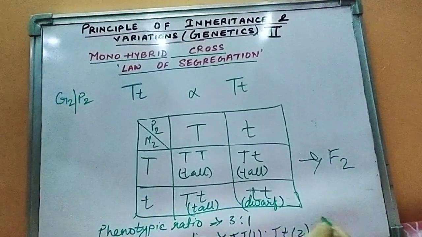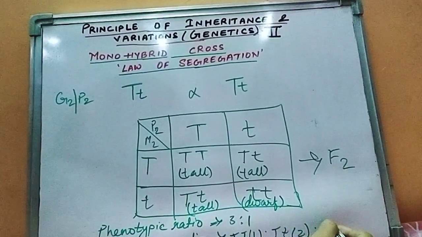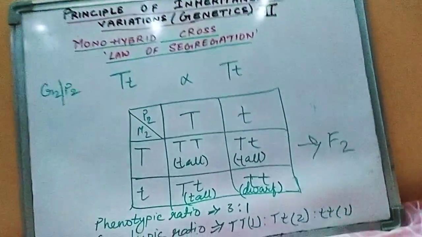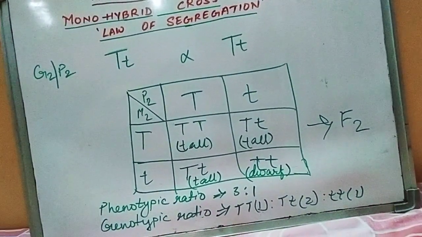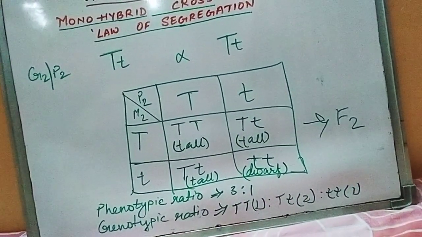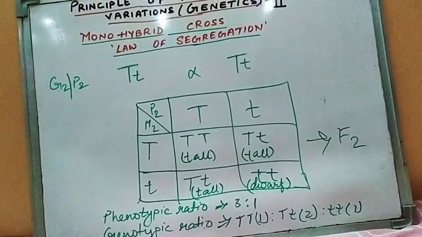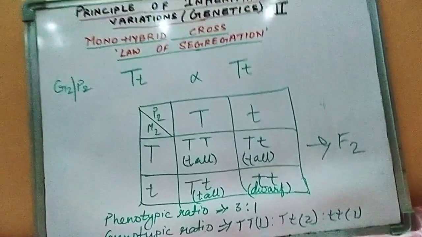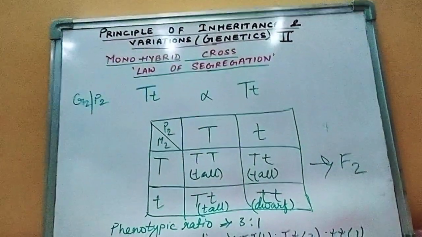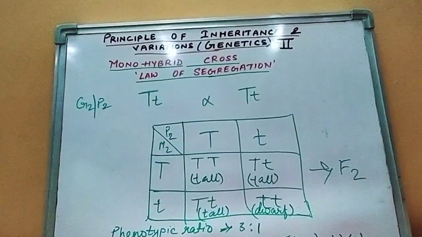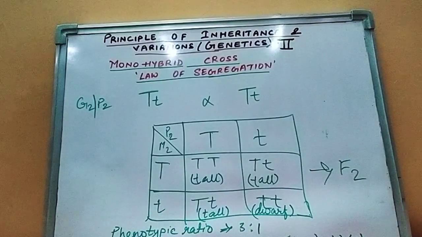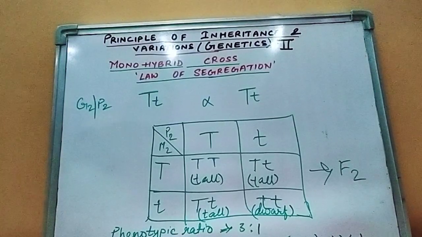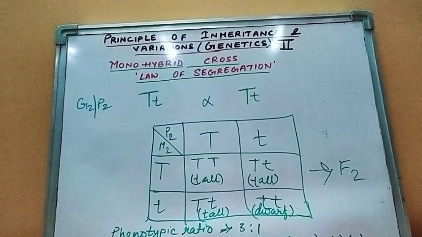How many were small t, small t? It was 1. Please see the lower part of the board: capital TT, capital T small t and small t small t. So the ratio comes to 1:2:1. This was the genotypic ratio in the F2 generation, whereas the phenotypic ratio was 3:1. So 3 were tall, the observable character, and 1 was dwarf.